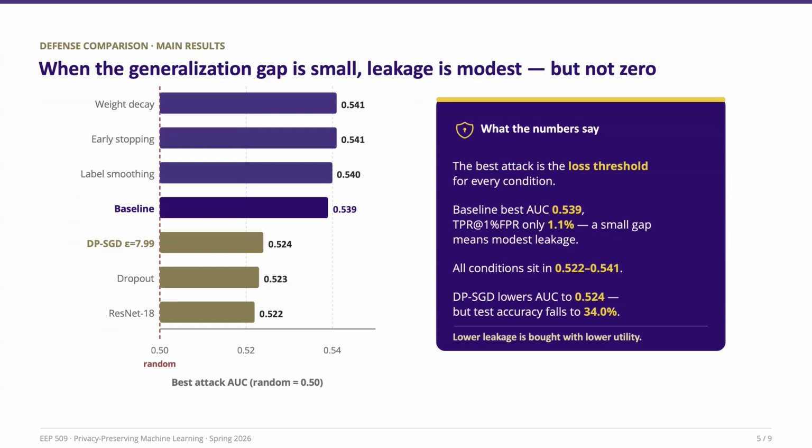The most prevalent setting is DPSGD, which reduces the attack AUC to 0.524. However, this improvement comes with a significant utility cost. The model's test accuracy drops to only 34%. So the key takeaway from this slide is that reducing privacy leakage is possible, but it is not free. Lower leakage often comes at the cost of lower model performance.